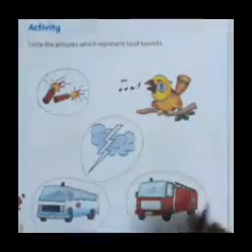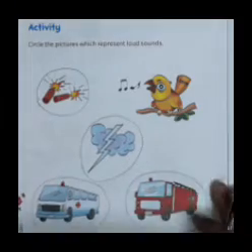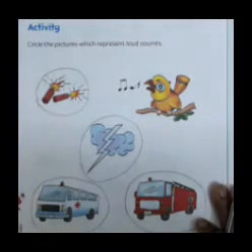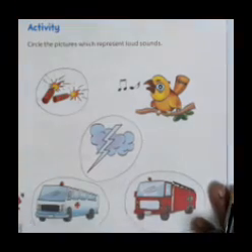Now we are finishing with the activity. Now after completing the activity, take a photograph and post it in the Google Classroom, children.